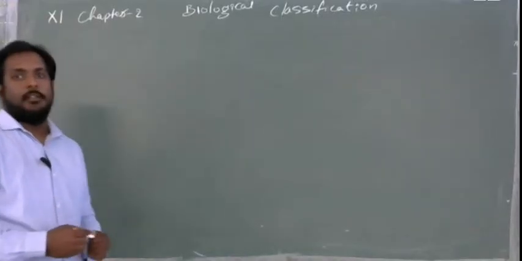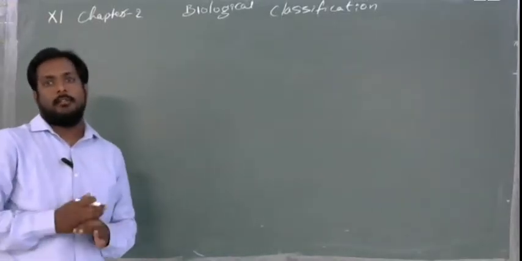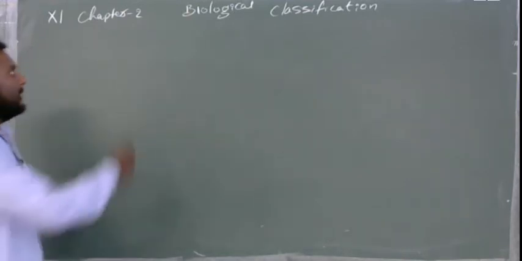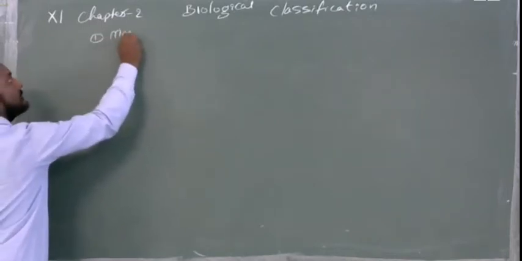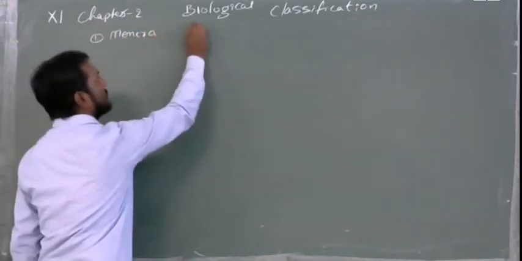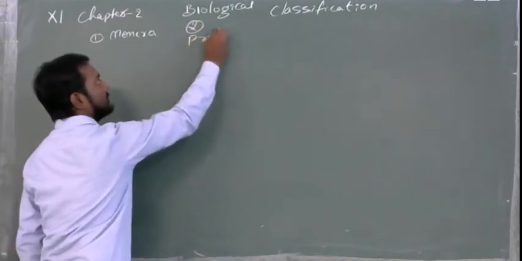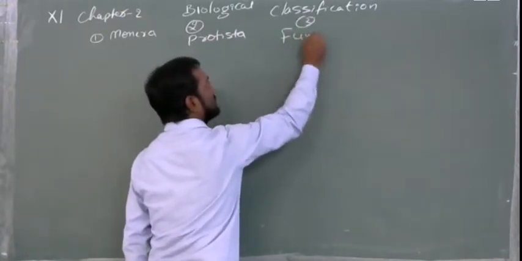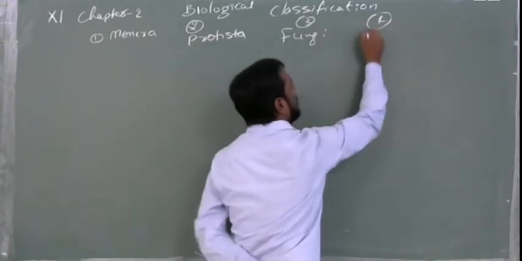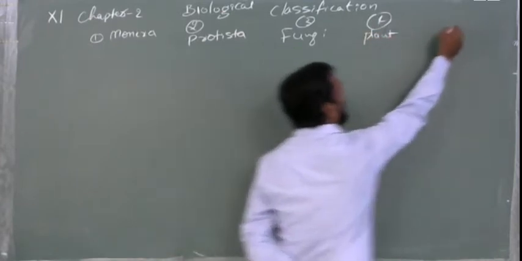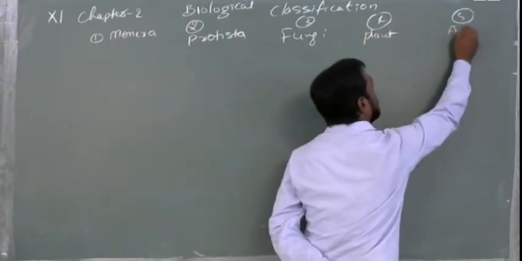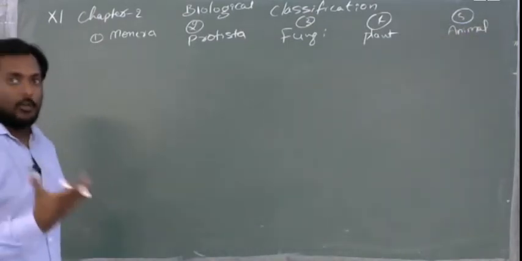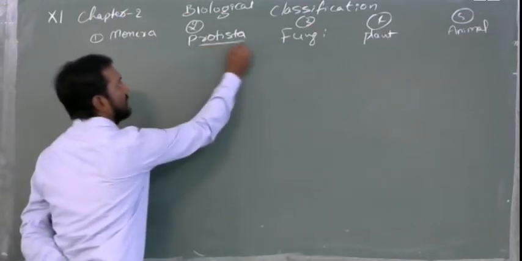Okay, dear students, today we are going to see the Protista. Protista is the second kingdom. In the last class we might have seen, okay, 1 Monera, 2 Protista, 3 fungi, 4 plant kingdom, and fifth is animal kingdom. So, why did we write all these 5? Because we have to understand that today we are going to see the Protista, the second one.